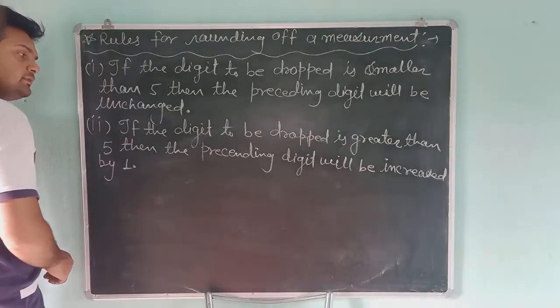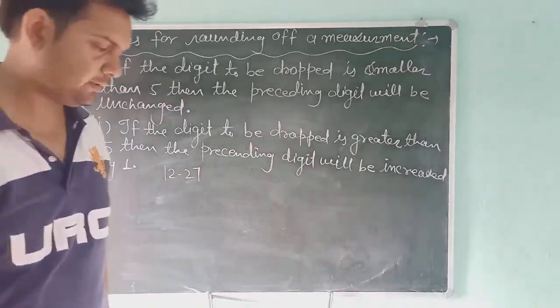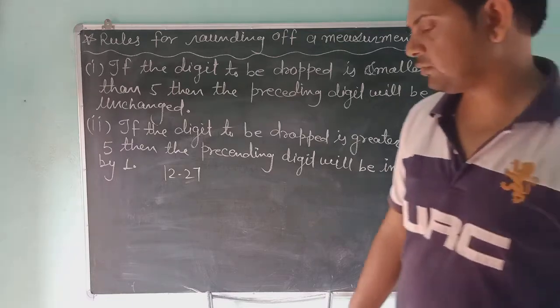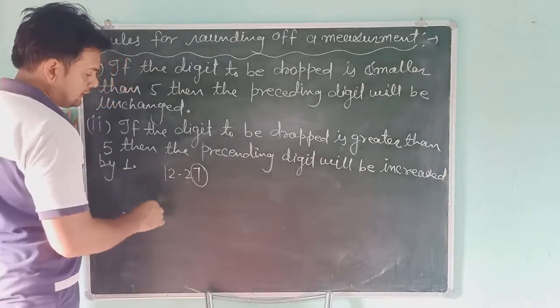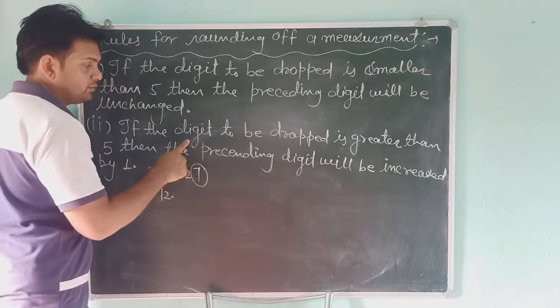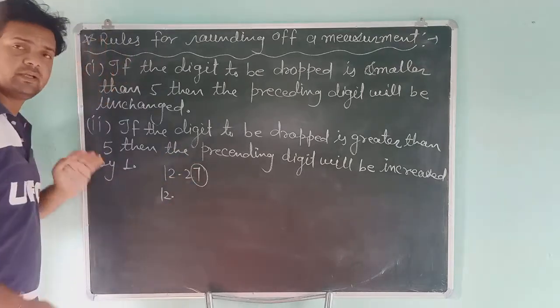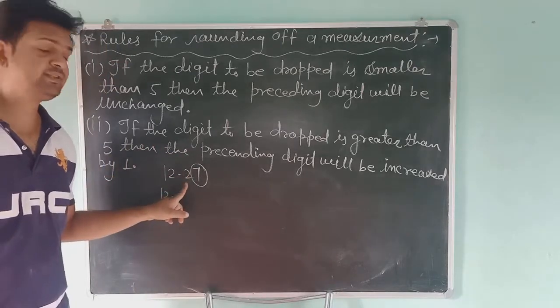Suppose that we have a measured quantity equal to 12.27, and I want to drop 7. 7 is greater than 5, and according to rule number two, if your drop digit is greater than 5, then you add 1 to the preceding digit.